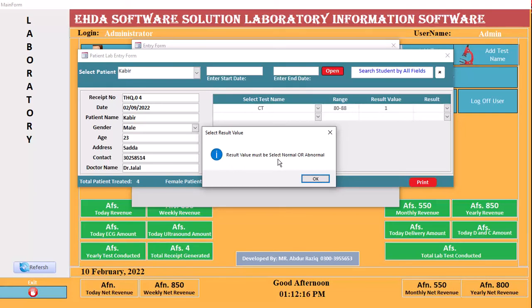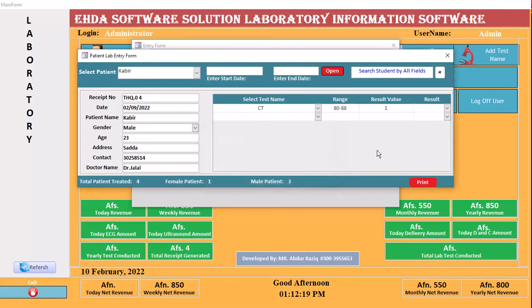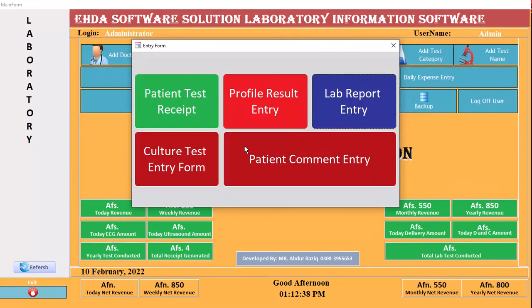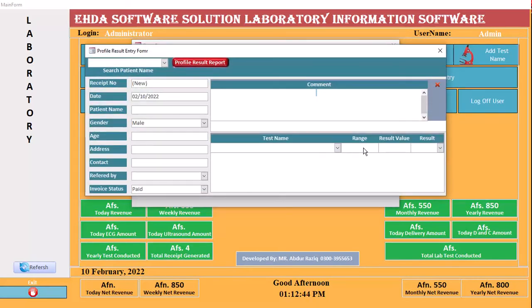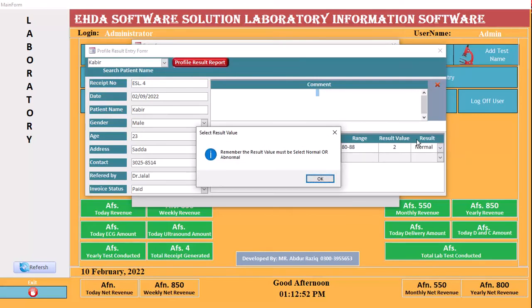Result value must be selected as normal or abnormal. So it gives you an alert that you must select normal or abnormal. So how is it possible to forget? So I solved this problem in the simplest way. Okay, normal. If anything else, it will automatically show the message. In another way, I also entered it in the profile. When I click profile and enter, it will again show the message to select normal or abnormal.